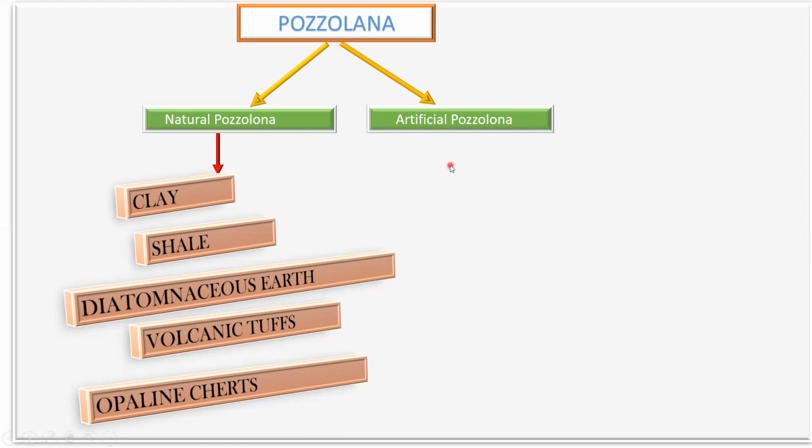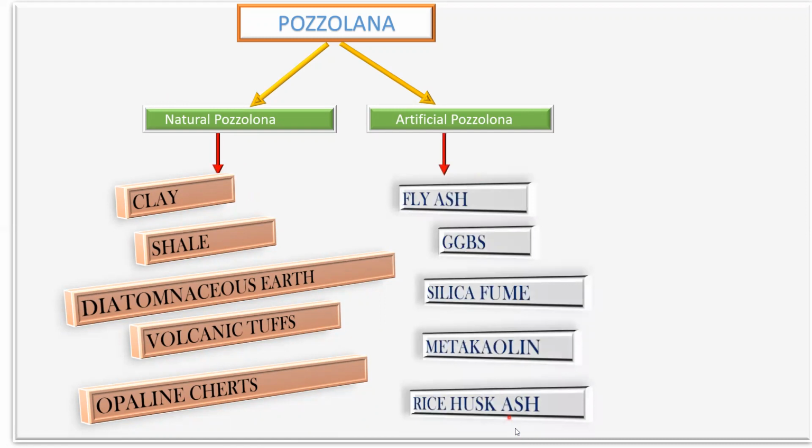Now coming to the artificial pozzolana. We don't want this to happen, but during the manufacturing of coal we get fly ash, during the manufacturing of steel we get GGBS, and during the manufacturing of silica we get silica fume.